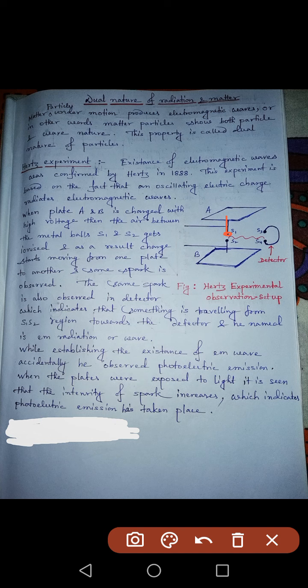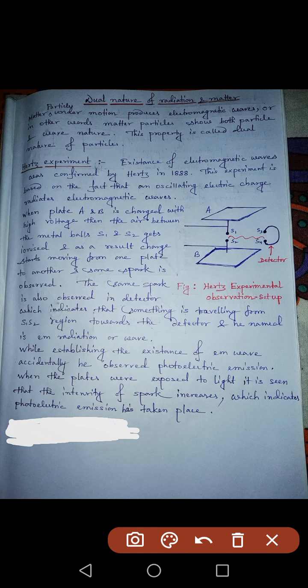Now you can see that another wire is there, another conductor, and at the end of the conductor you can see a small metal ball S1, and in the same way with the other metal plate another small ball S2 is connected. In between these two balls there is a small gap, and in this gap air medium is present. Then there are another two small balls, S3 and S4, and they make a detector. This detector generally detects the electromagnetic wave.